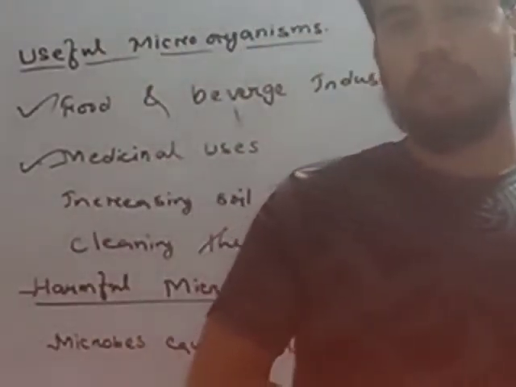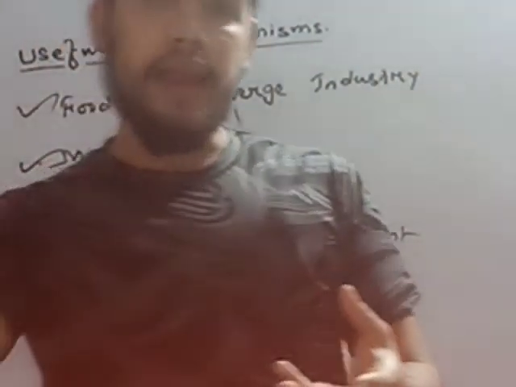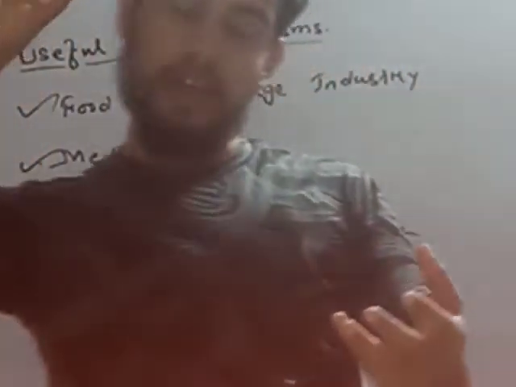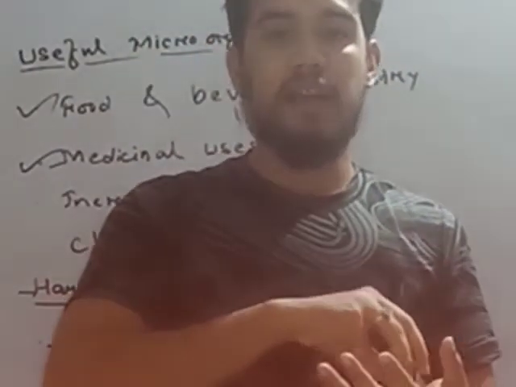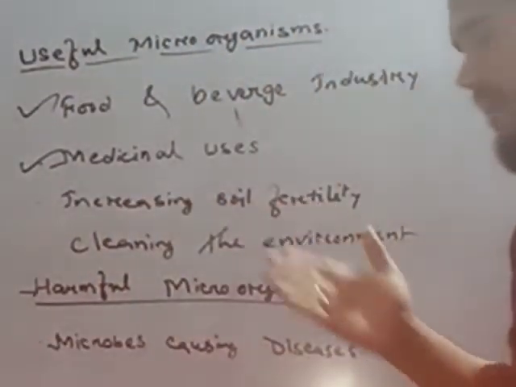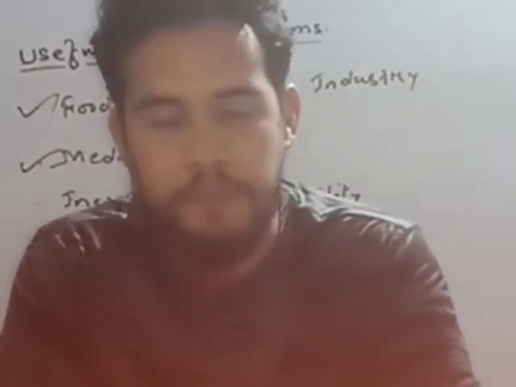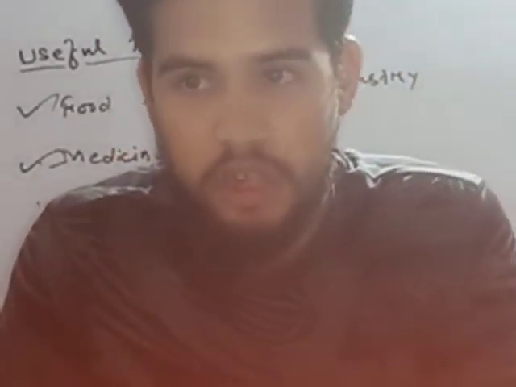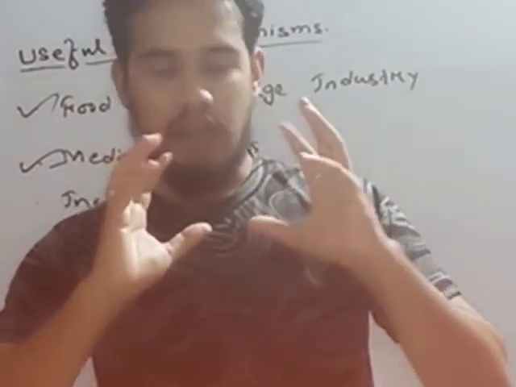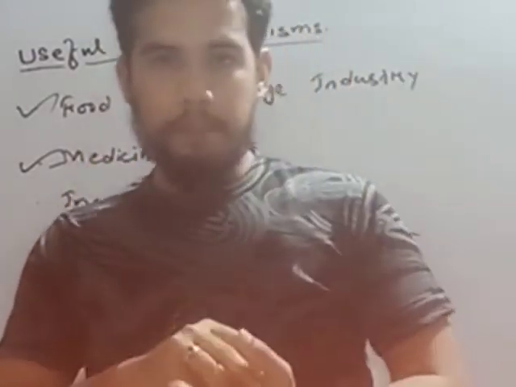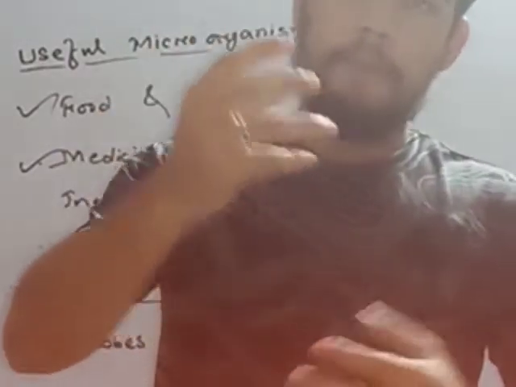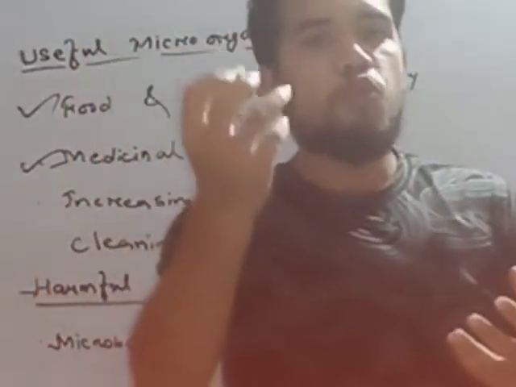A bacteria was there which convert the atmospheric nitrogen into the soil. So, increasing soil fertility, in nitrogen cycle we have seen assimilation. In assimilation, we have seen that the bacteria, that is rhizobium, convert the atmospheric nitrogen into protein.